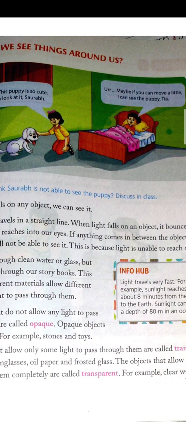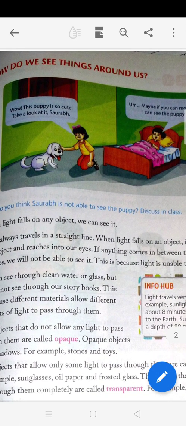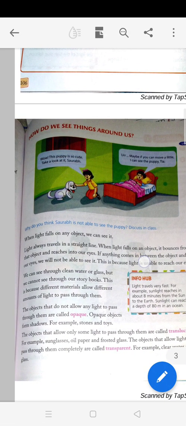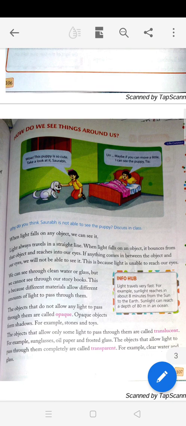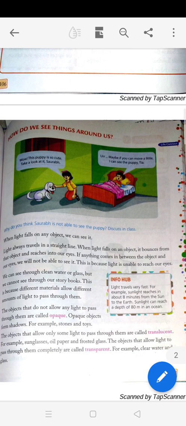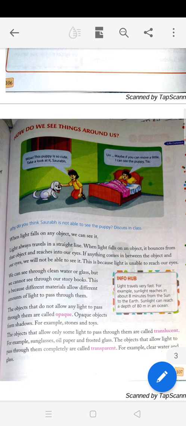If anything comes in between the object and our eyes, here this girl is between this puppy and Saurabh, we will not be able to see. That's why he has not been able to see this puppy. This is because light is unable to reach our eyes. So we can see through clean water or glass, but we cannot see through our storybooks.